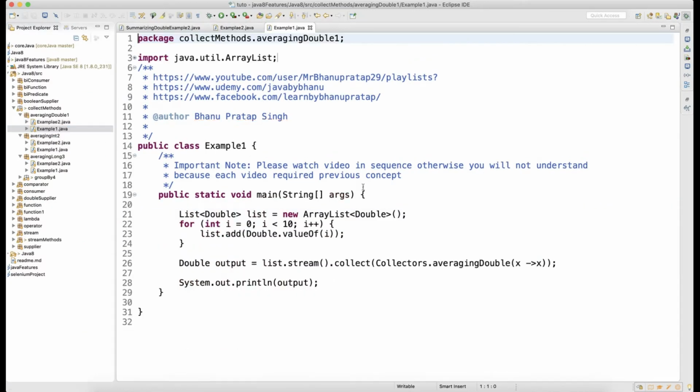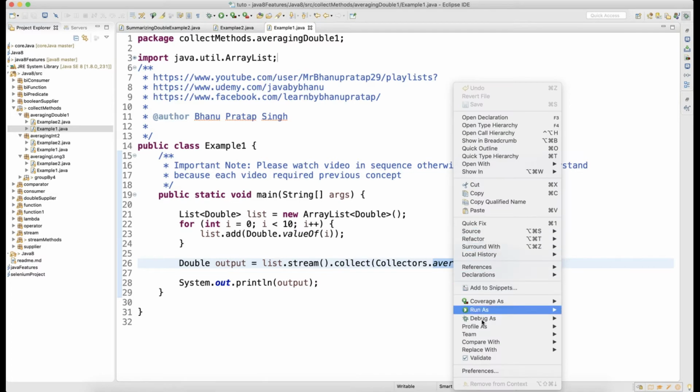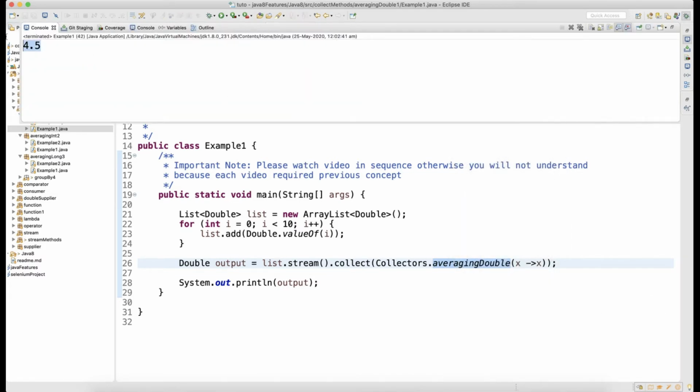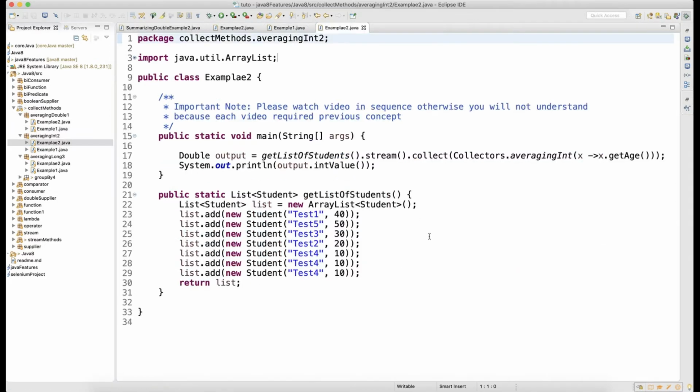Similarly, there is another method I have designed. In the list I am adding double records 1 to 10, and again I use collect with Collectors dot averagingDouble. It will give me the average, 4.5. You can try it: sum 0 to 10 and divide by 10, you will get 4.5. Similarly, you have something called averagingInt.